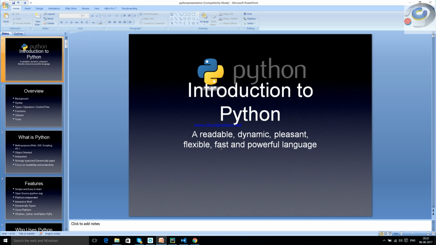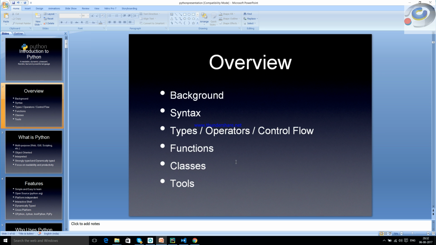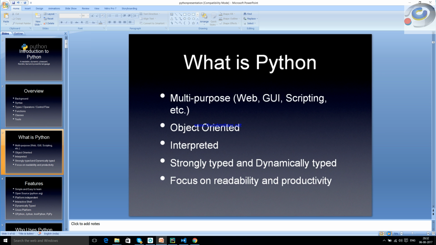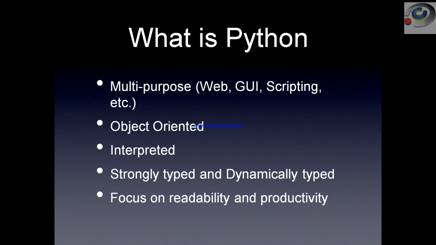Well folks, let's start this discussion. In fact, what is this Python actually? When we talk about Python, Python is a multi-purpose, general-purpose programming language for web, graphical user interface, and scripting. Just like Java, just like .NET, Python is another interesting general-purpose and multi-purpose programming language. So we can design and develop web applications out of it.